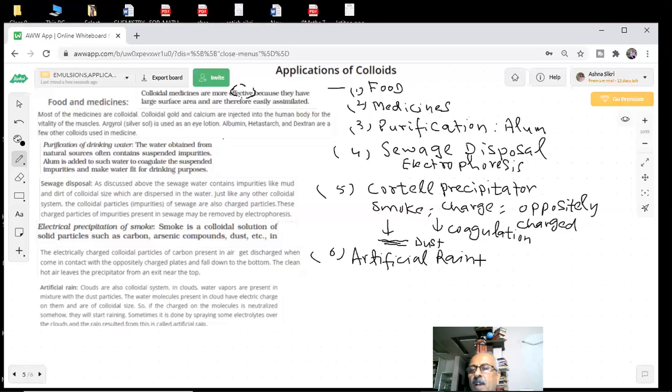Yes, sir. It's a good thing that chemistry can give you rain also. Even if it is not raining, you can start it. There are some people who are doing it. Interesting story. There are people who are doing everything in this world. They have so much money and interest that they say, okay, we'll do artificial rain. They have helicopters and they spray it, and they enjoy the same rain which falls on them. They show it and take pictures.